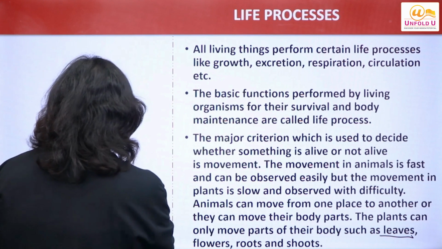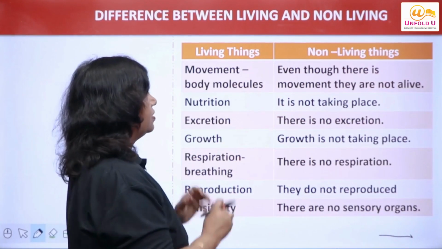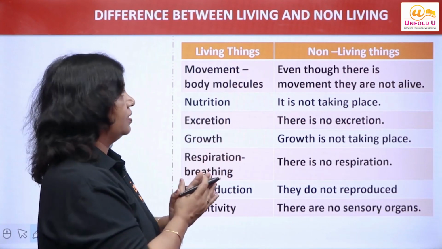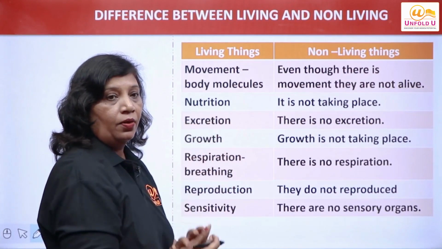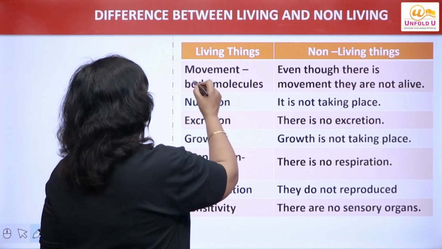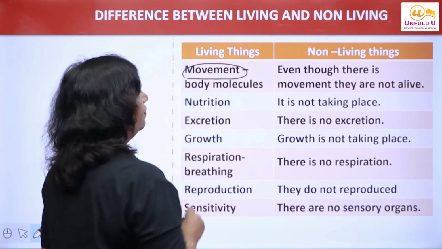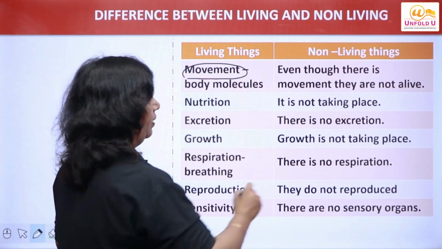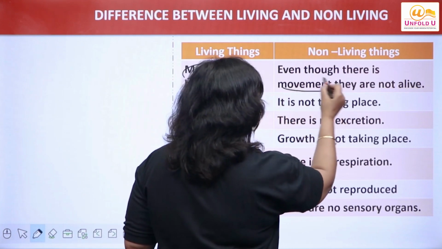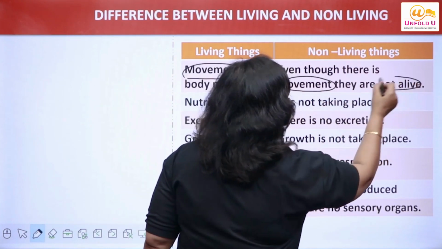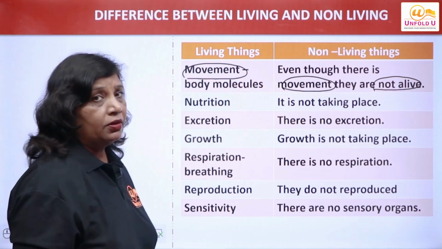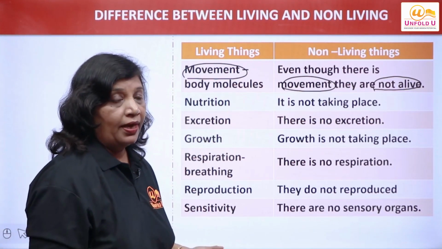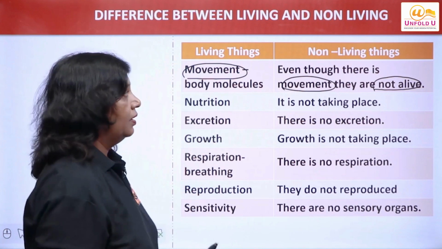Now, next, let us see the different features which help us to classify living things and non-living things. First of all, they show movement. Living things show movement. In non-living things, there may be movement, but still they are not alive, right? They may show some movement, not on their own, but with the assistance of someone, right?